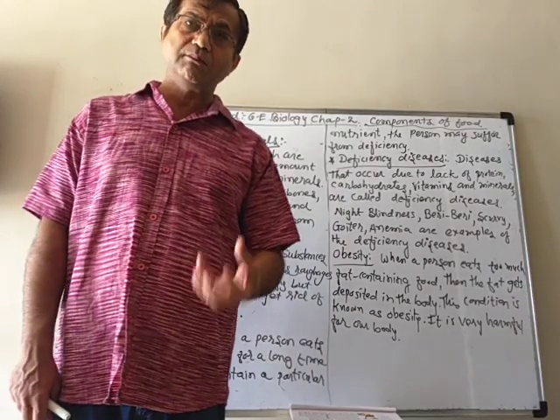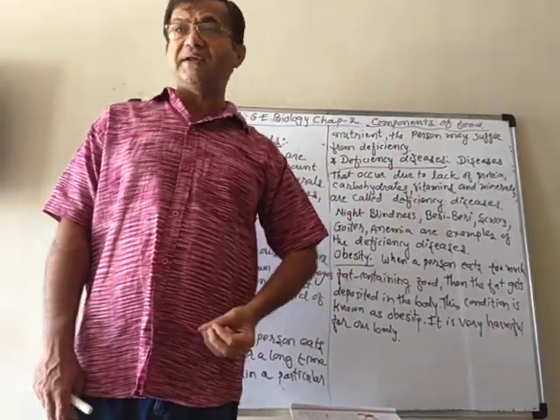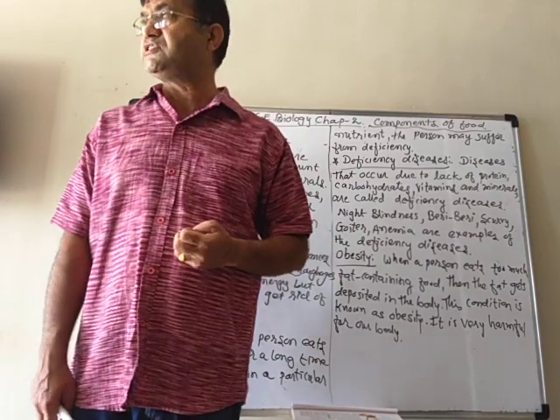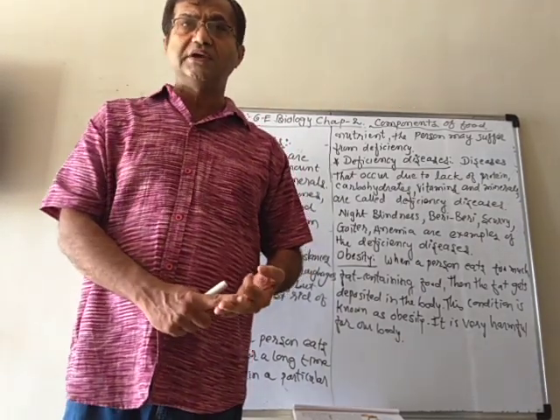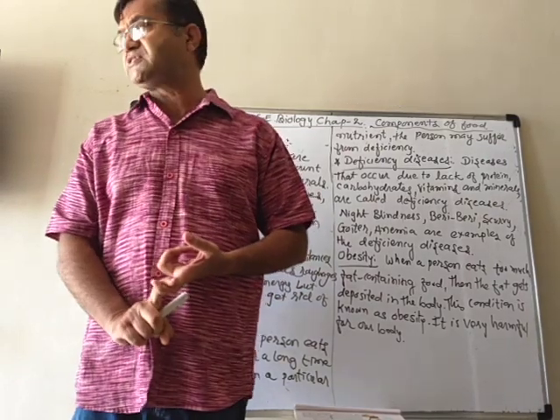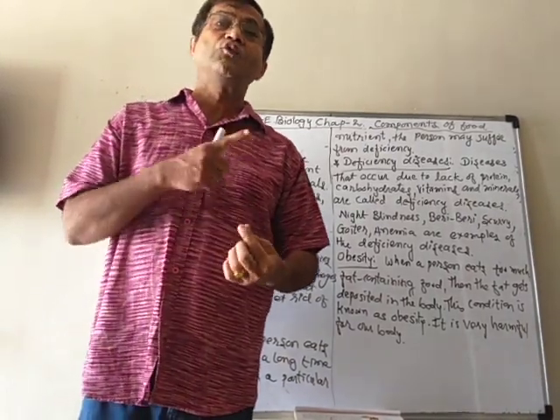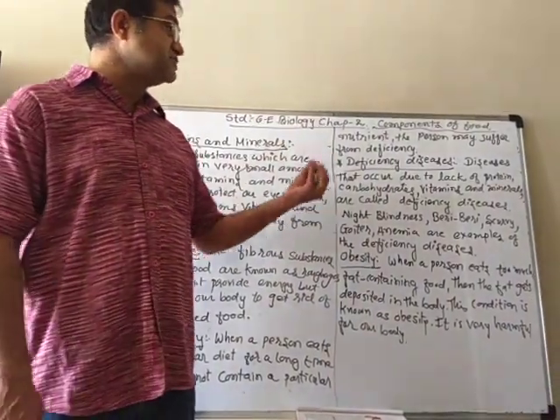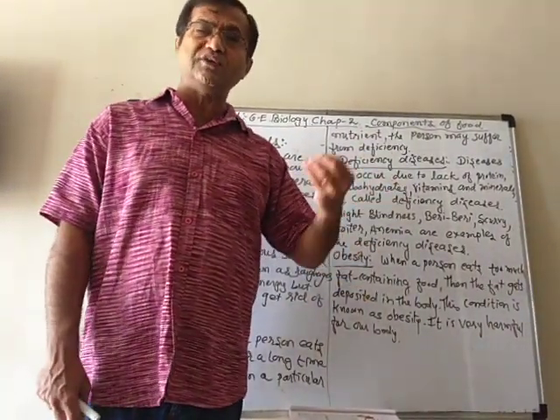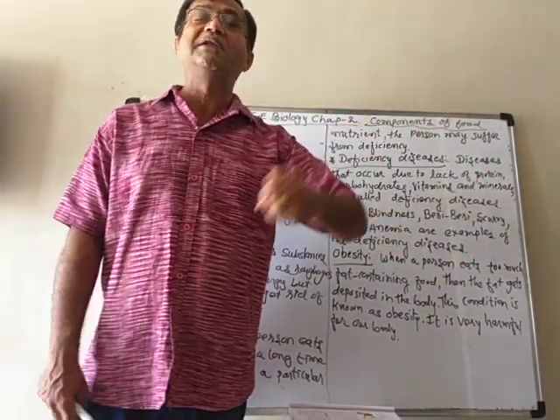If you don't eat much carbohydrates, then how will you get energy? So that is deficiency of carbohydrates. If you don't eat fruits and vegetables, then you won't get vitamins and minerals in proper amounts. So that is called the deficiency of particular vitamins or particular minerals.